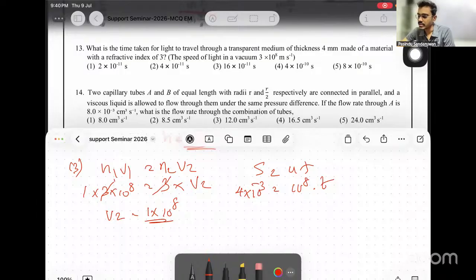So it should be something with 4, the only number here is 4. Don't check the answers further. The only number we got is 4. There are 2 answers with 4. Then simplify and see. Then 4 times 10 to the power minus 11. So it's option 2.